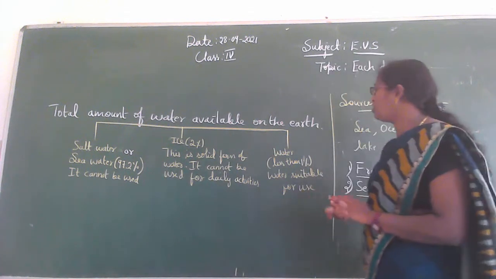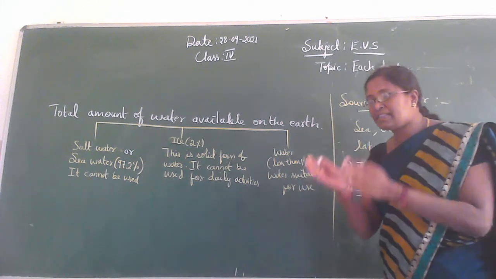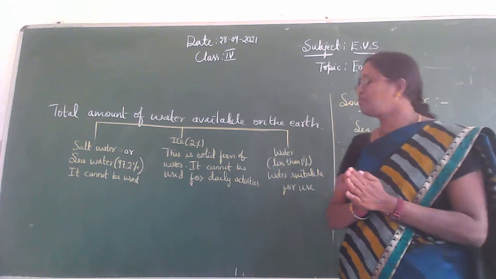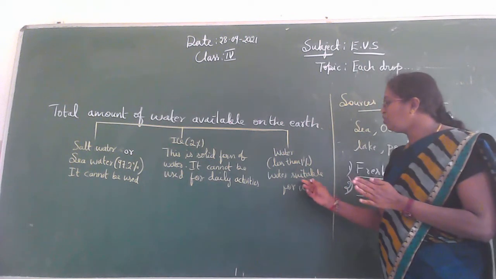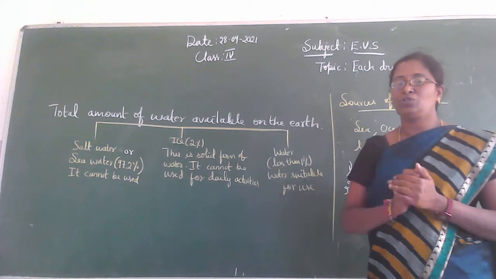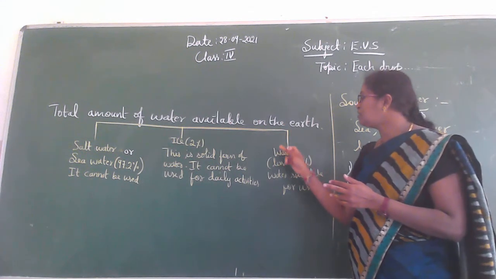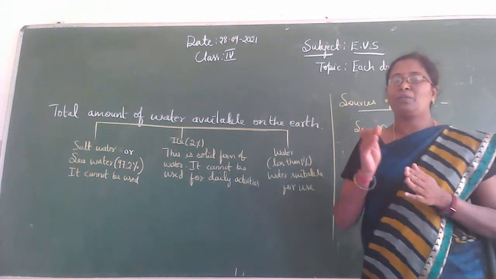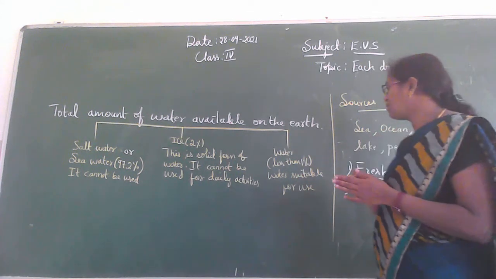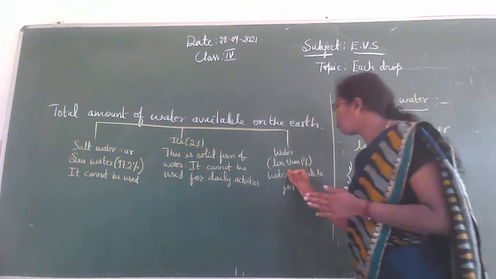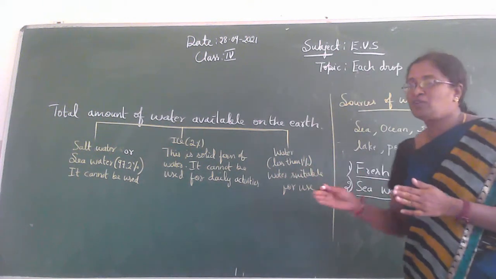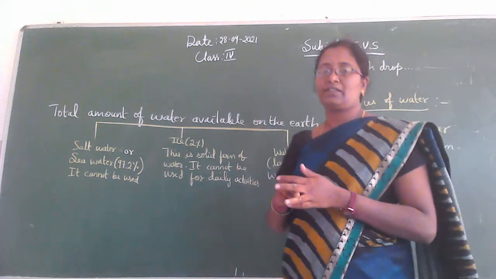So see here children, next one. Water, it is less than 1%. It is fresh water. It is only suitable for our use. So water present or available on the earth is less than about 1%. See children, so this much water is suitable for our daily activities.